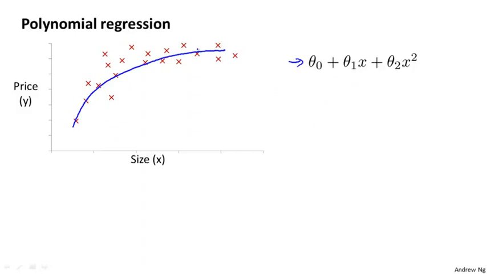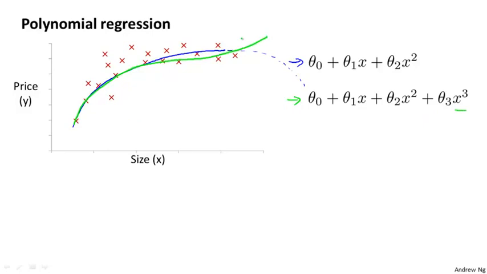But then you might decide that quadratic model doesn't make sense, because with a quadratic function, eventually this function comes back down, and we don't think housing prices should go down when the size goes up too high. So then maybe we might choose a different polynomial model and choose to use instead a cubic function, where we have now a third order term, and if we fit that, maybe we would get this sort of model. Then maybe the green line is a somewhat better fit to the data because it doesn't eventually come back down. So how do we actually fit a model like this to our data?